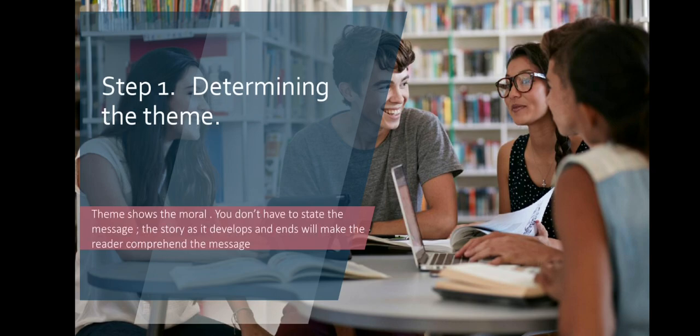Okay, when I talk about the theme, I want to express the moral. What moral is the story giving? That should be in your mind, and you should be able to convey the message through the story itself. It doesn't mean you will write in the story, "Yes, my story deals with this theme."